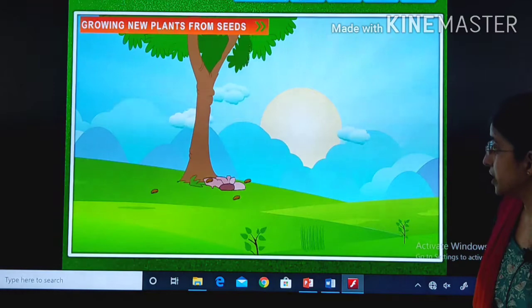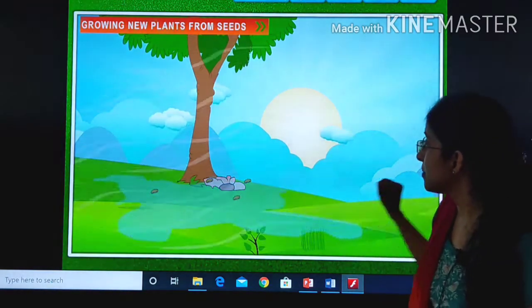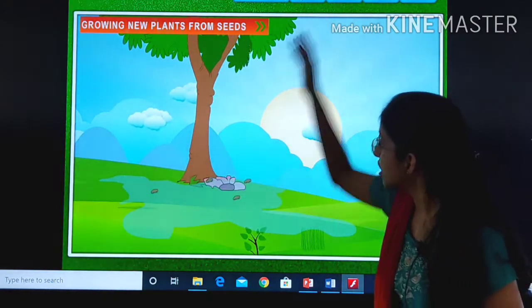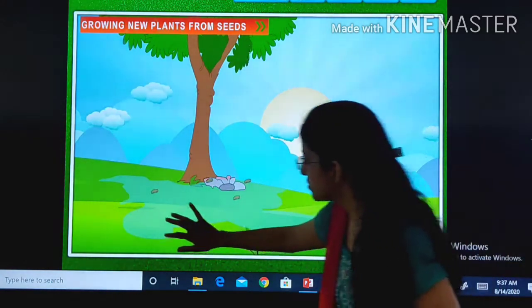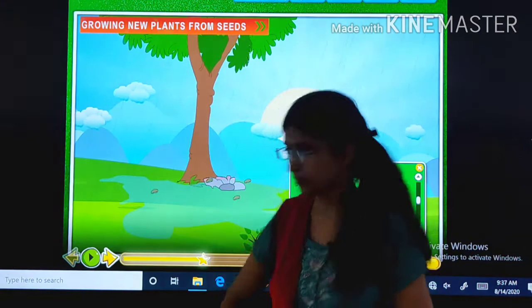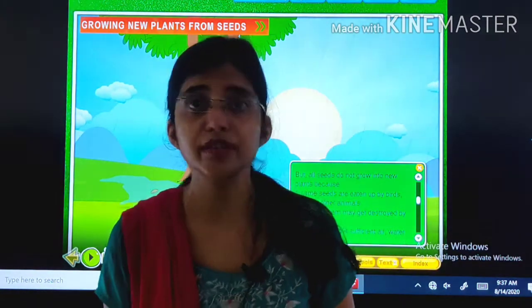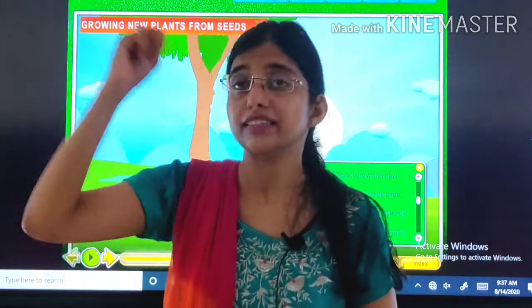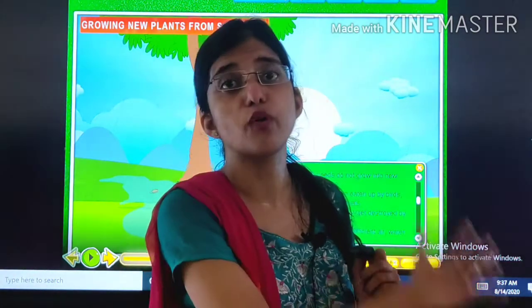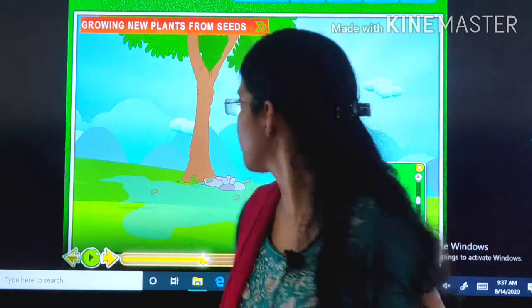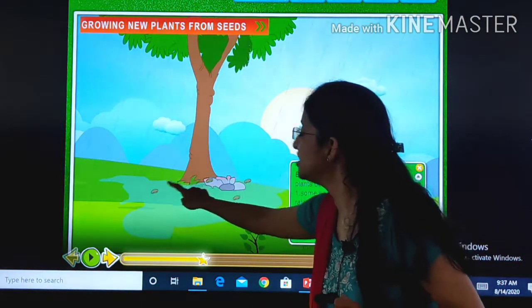And what are they doing? Oh, they are eating the plants, and then wind is coming, rain is coming. So, what did you observe in this? There were some seeds, some animals were shown to you, and then wind was blowing, rain was coming, and here there are seeds present.